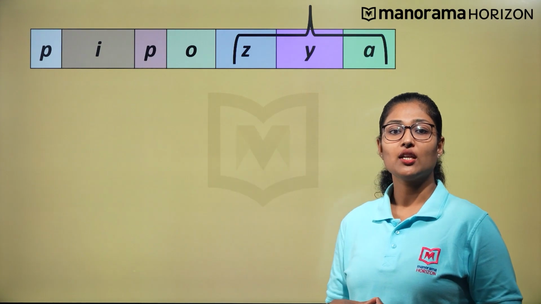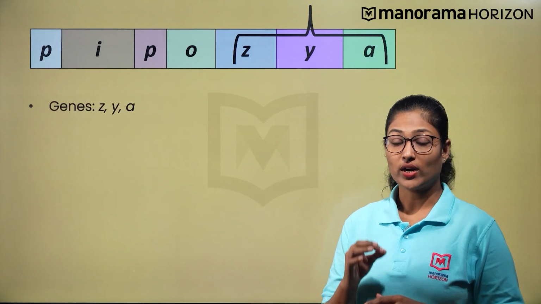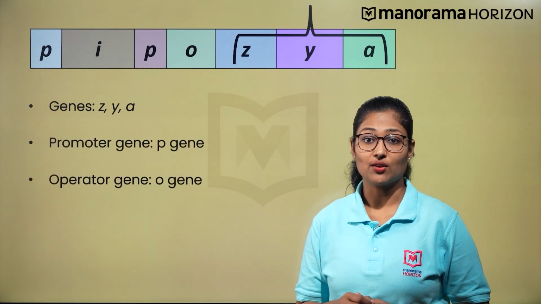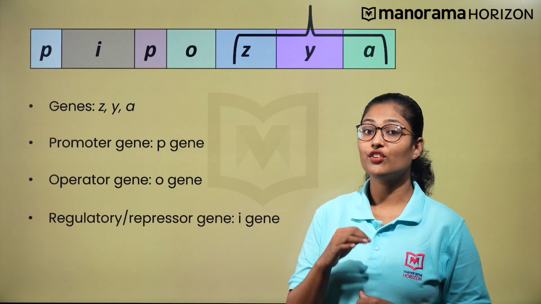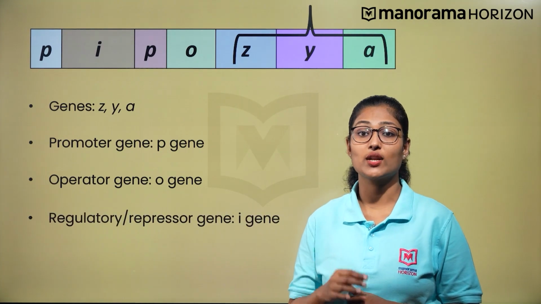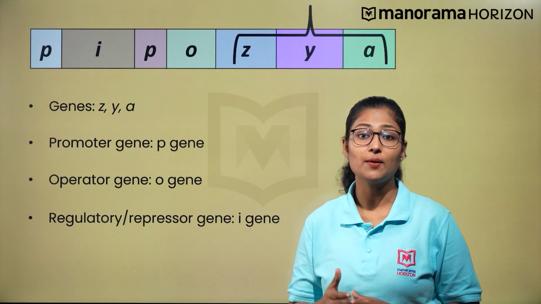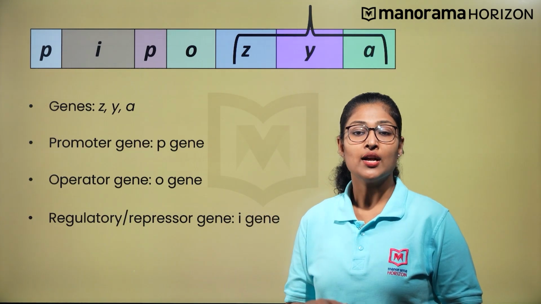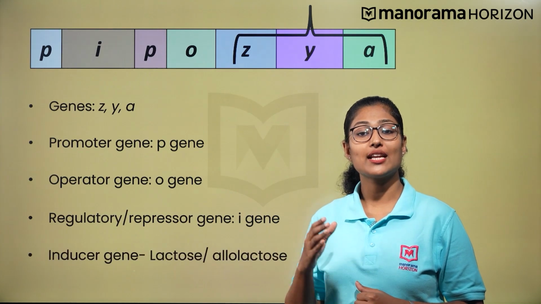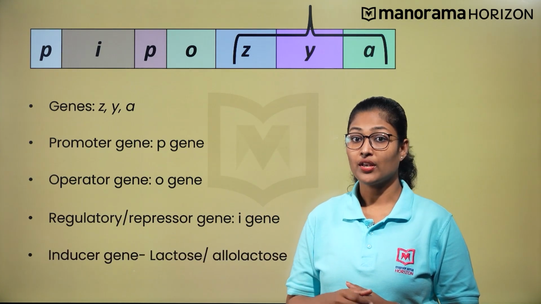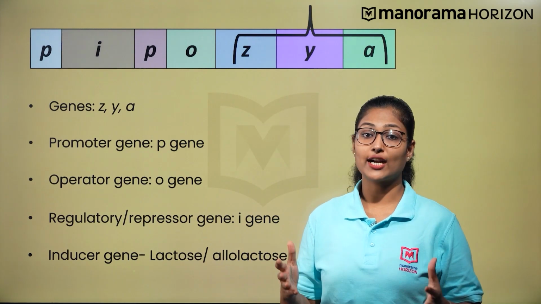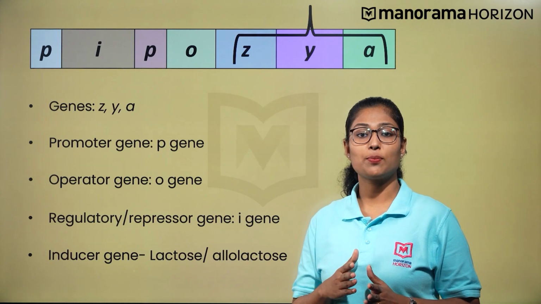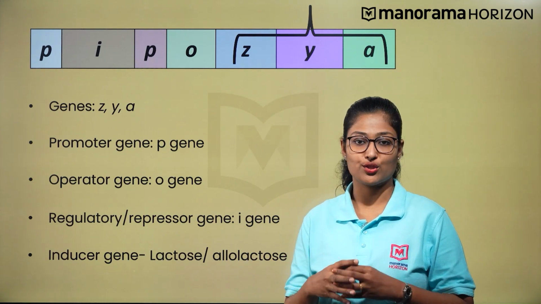There is one promoter gene, that is the P gene, one operator gene, that is the O gene, and one regulatory gene, which is the I gene, which codes for the repressor of the Lac Operon and is found upstream to the promoter that codes for the Y, Z and A genes. The presence of an inducer inactivates the repressor. The inducer can be lactose or allolactose. The inactivation takes place through the interaction with the inducer.